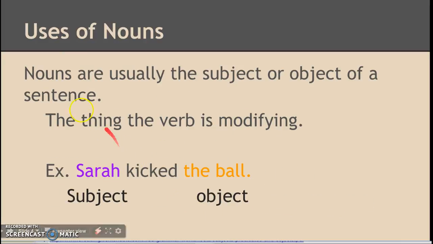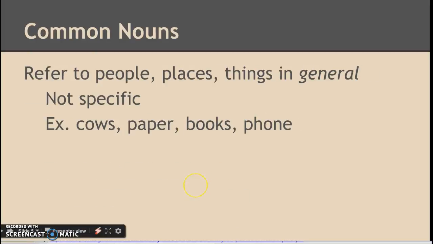Okay? So nouns are usually the subject or object of a sentence. So the thing the verb is modifying. So for example, Sarah is the subject because she kicked the ball. And the ball is the thing being kicked. Kicked is the verb. And so Sarah kicked the ball. Sarah and the ball are both nouns.